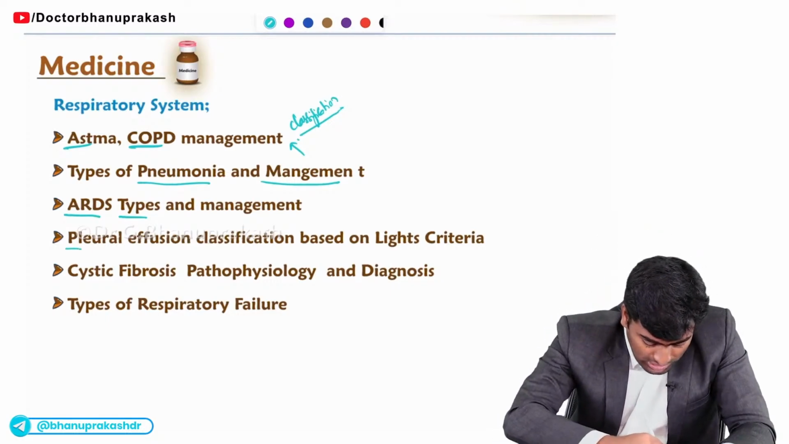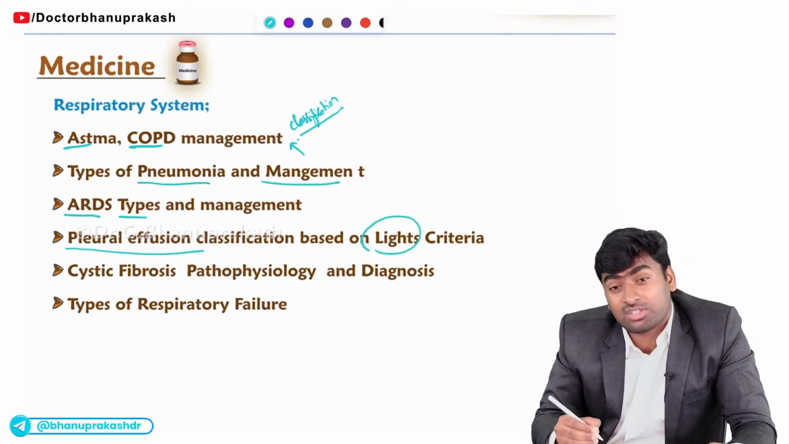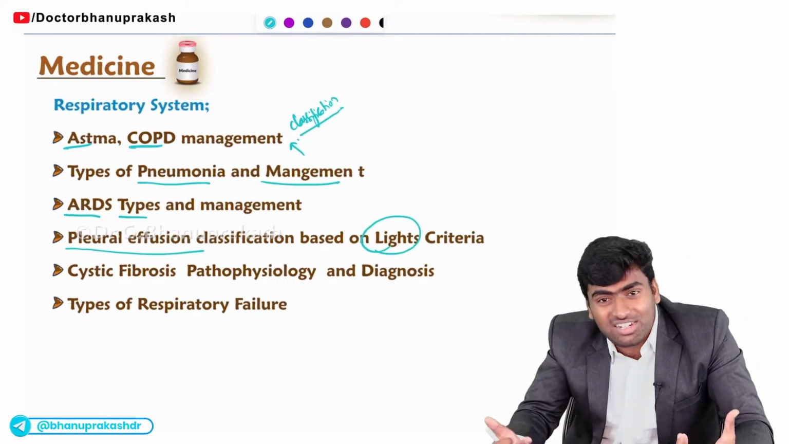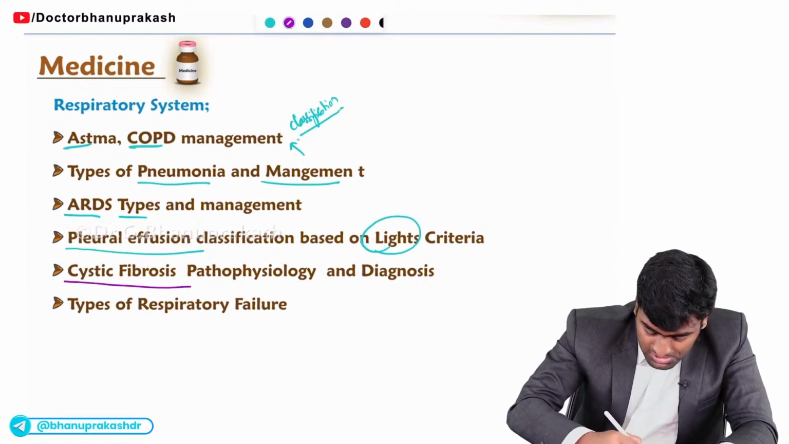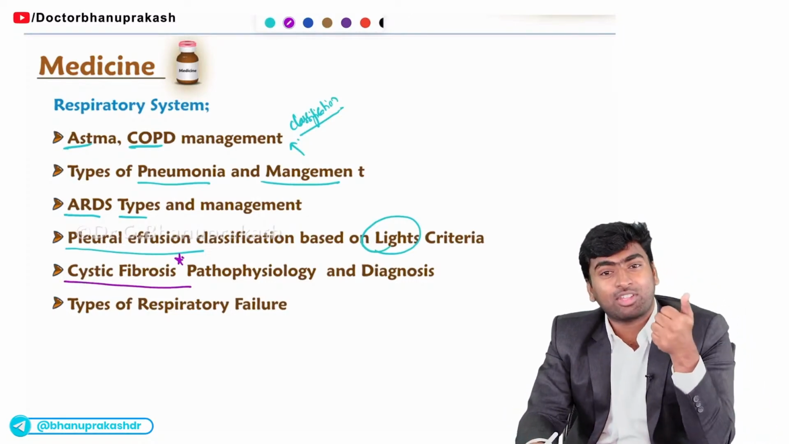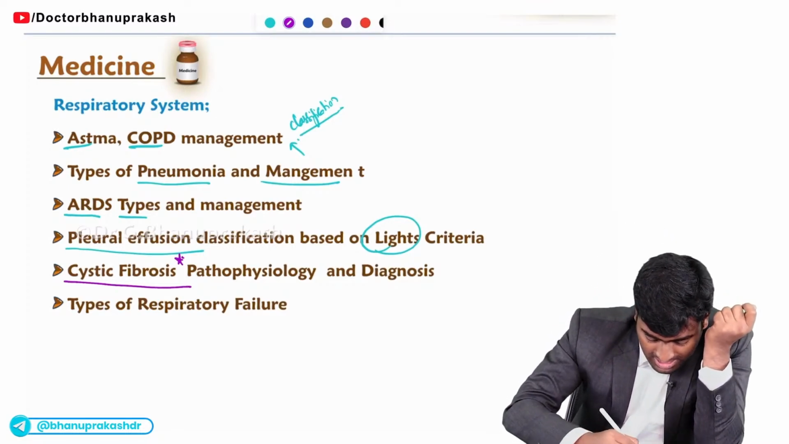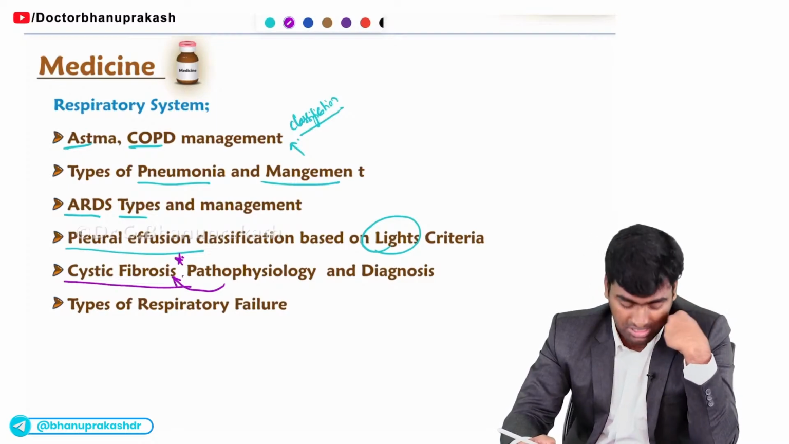And about this pleural effusion, mostly what they will do, based on this criteria, they will ask you whether it is a transudative type of pleural effusion or an exudative type of pleural effusion. Fine. And the next topic, it is the most important one. They will ask from the pathology, pediatrics and medicine perspective. They will ask you about this pathophysiology of cystic fibrosis and they will ask you to diagnose this. Fine.